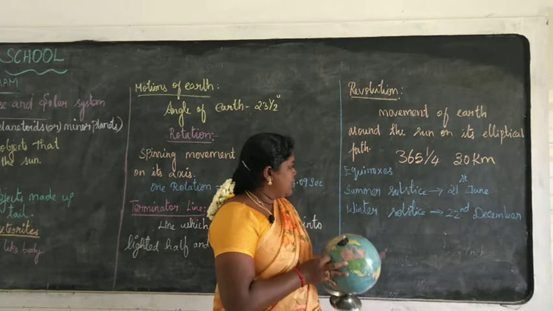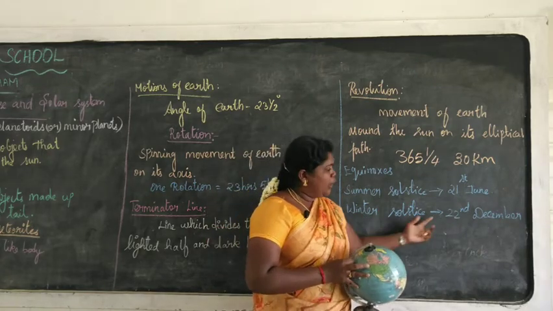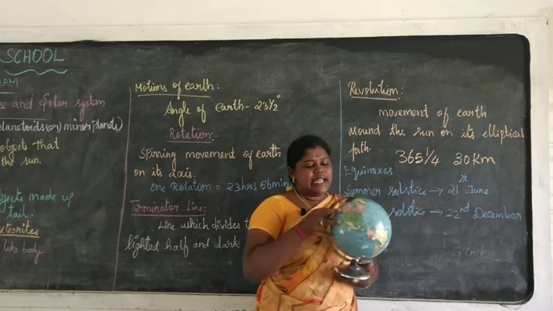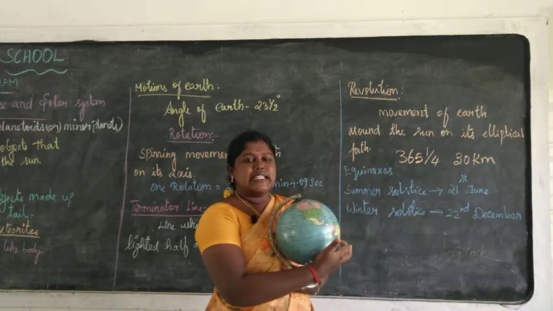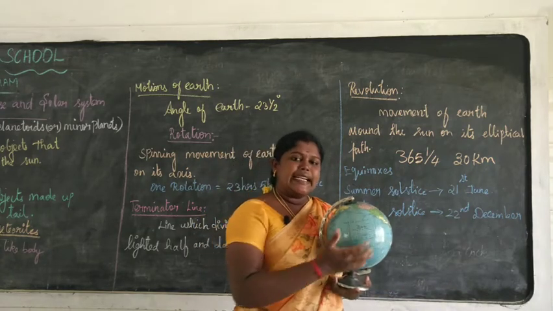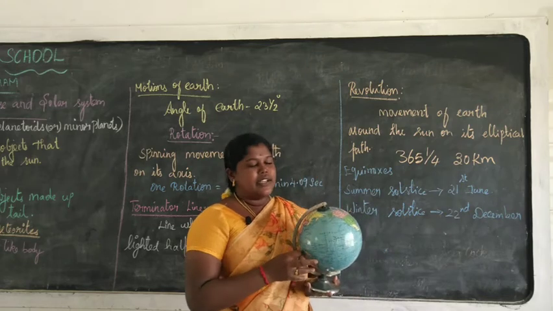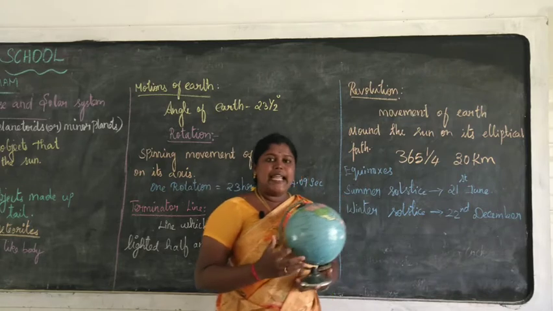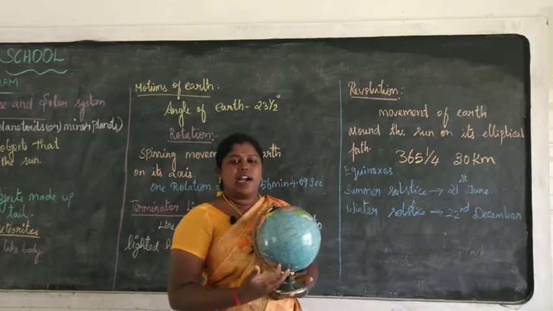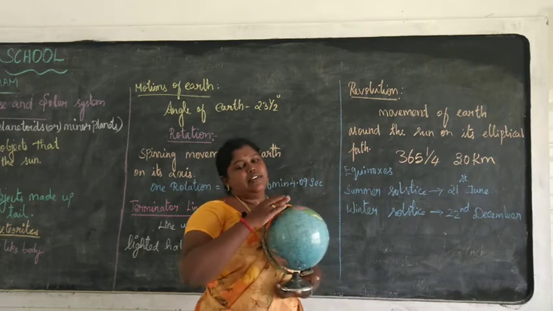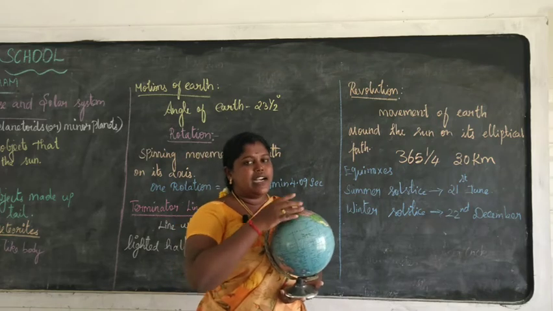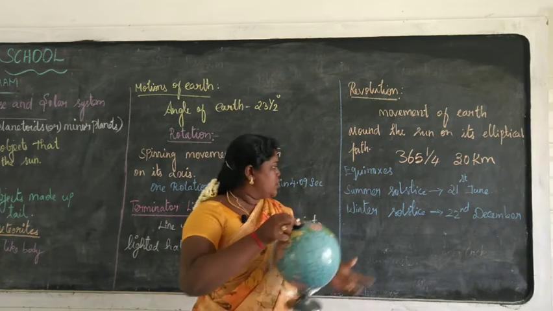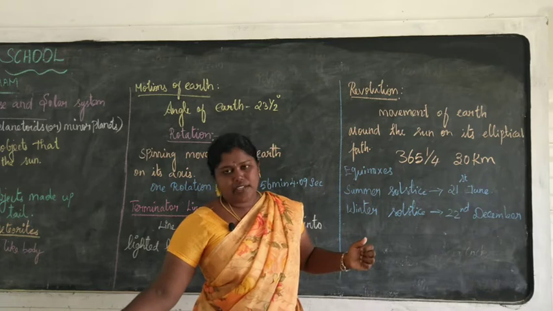Then winter solstice. On 22nd December, the tropic of Capricorn, which is in the southern hemisphere, directly faces the sun. This is known as the winter solstice. Here the southern hemisphere has the long day, and the northern hemisphere has the long night. So this is the summer and winter solstice.